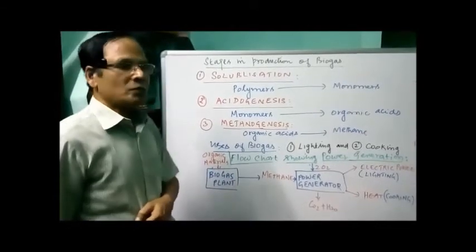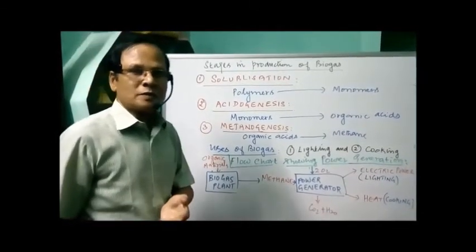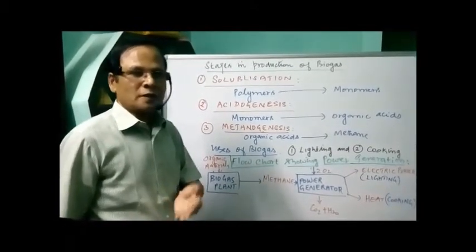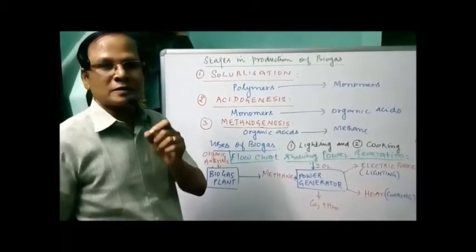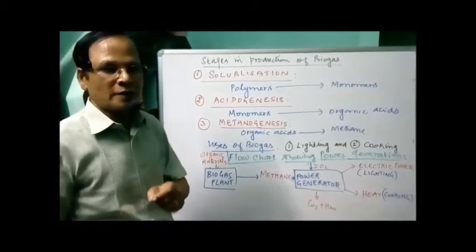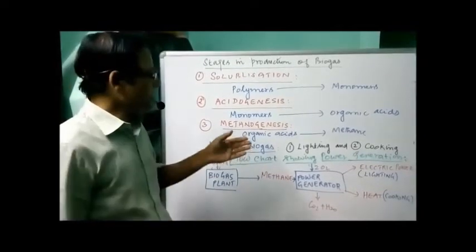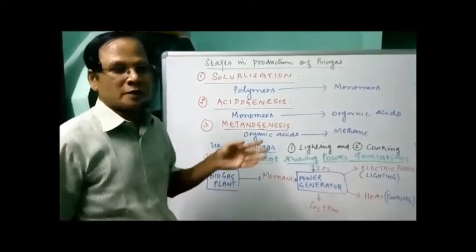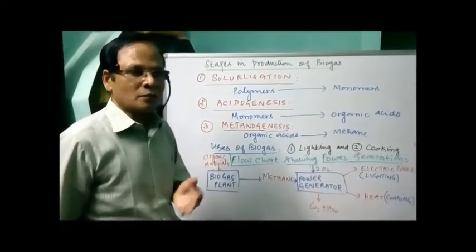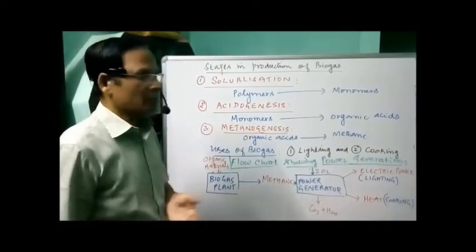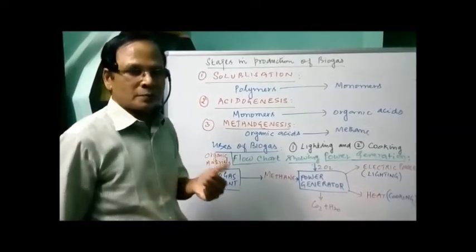Okay, now the technology of biogas production in India was developed due to the effort of the Indian Agricultural Research Institute, which is located in Delhi. It was formerly located in Bihar, then shifted to Delhi.